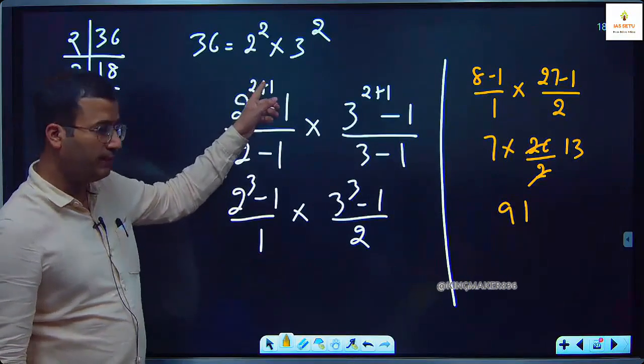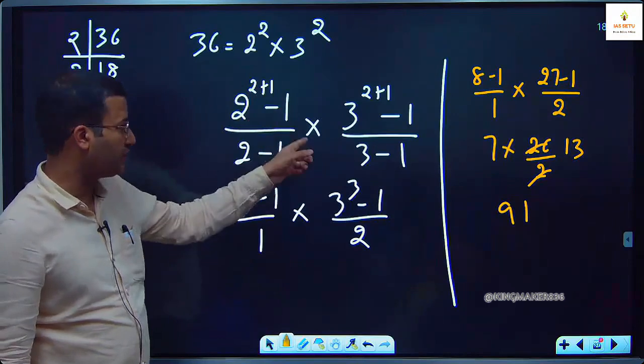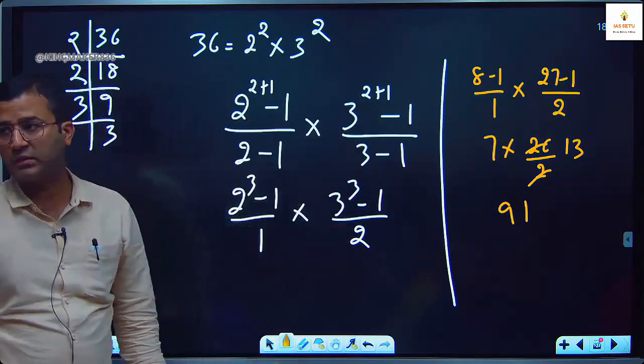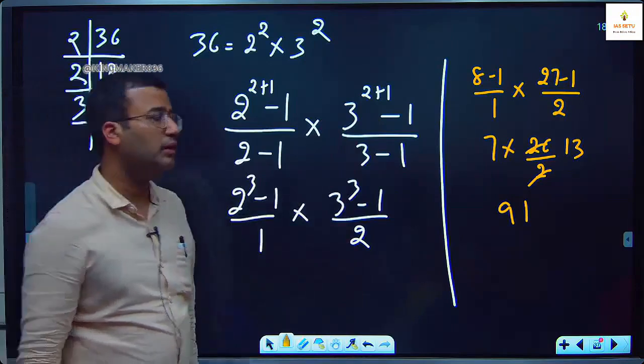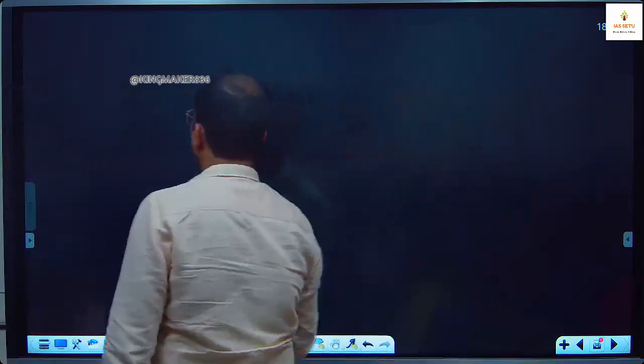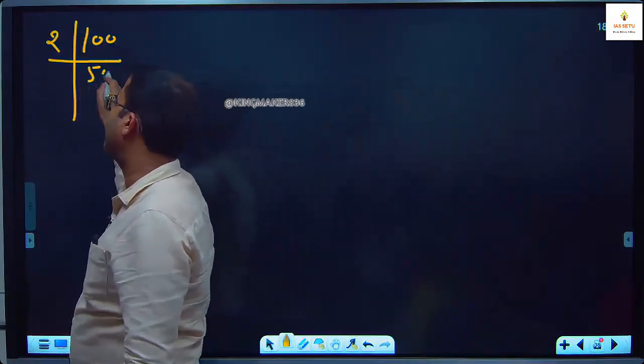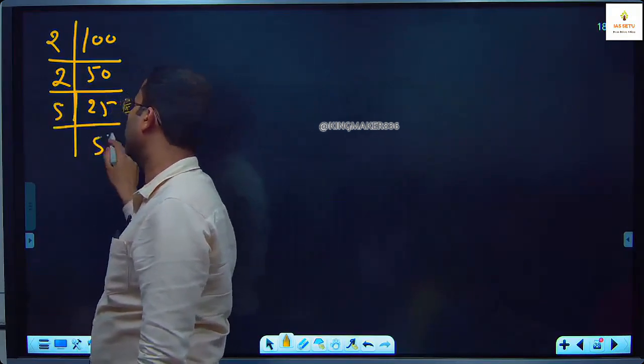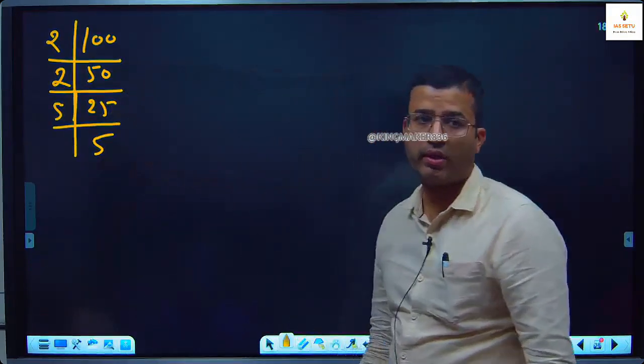P1 to the power A plus 1 minus 1 upon P1 minus 1, P2 to the power B plus 1 minus 1 upon P2 minus 1. I take one more example, like 100. 2 common 50, 2 common 25, 5 common 5.